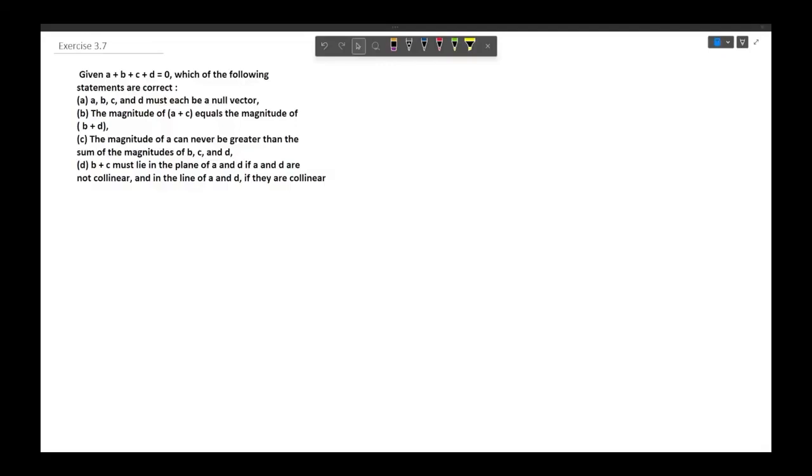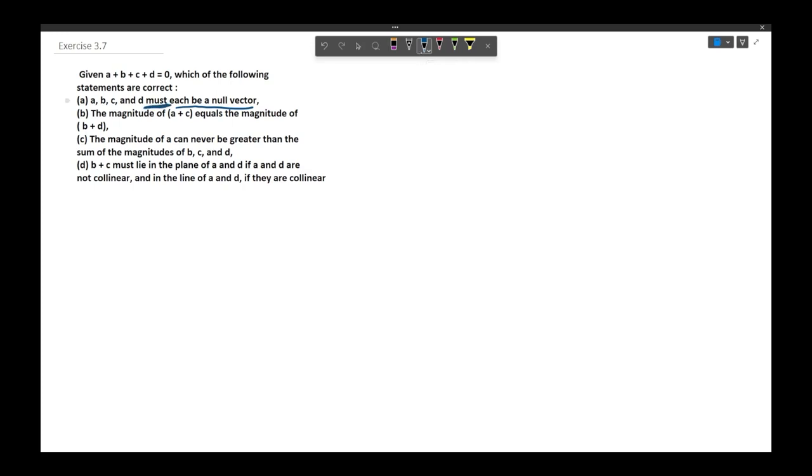So the question says that given a, b, c and d are 4 vectors and the summation of all the vectors is 0, which of the statements are correct? So we have been given 4 statements. The first statement is a, b, c and d must each be a null vector. We all know that the summation of vectors can result in 0, so they don't need to be 0 independently for the summation to be 0.